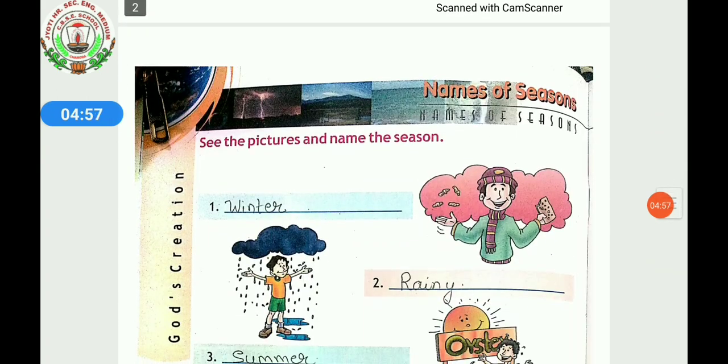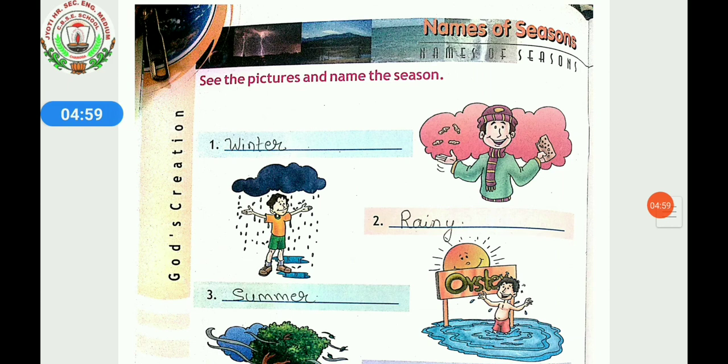Next page. In the next page we will study about the names of seasons. All of you know how many seasons are there? Yes, how many seasons are there? Mainly there are 4 seasons. But now first one is, you can see the picture. The person is wearing a muffler and a cap and sweater. In which season are we wearing a muffler, sweater and cap? Yes, in winter. So you will write winter there.